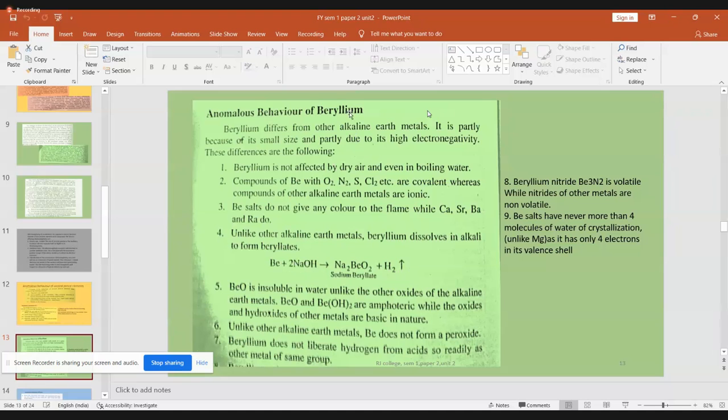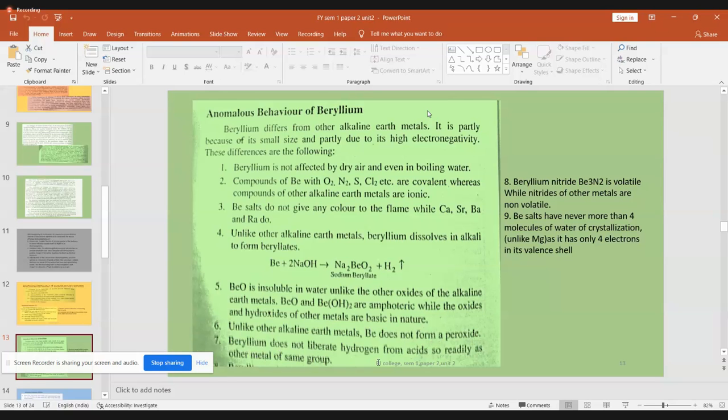When you talk about the oxide of beryllium, whether it is beryllium oxide or beryllium hydroxide, they are all amphoteric in nature. Amphoteric means they will exhibit acidic properties sometimes and behave as bases sometimes. So they show both natures. Whereas other members in this group below beryllium, magnesium, calcium, strontium, barium, radium, have oxides that are very specifically basic in nature. The next property is beryllium does not form any peroxides, whereas other elements in the group can form peroxides.